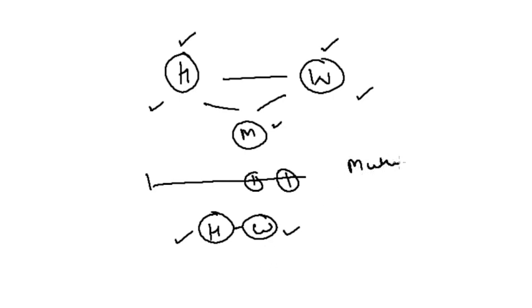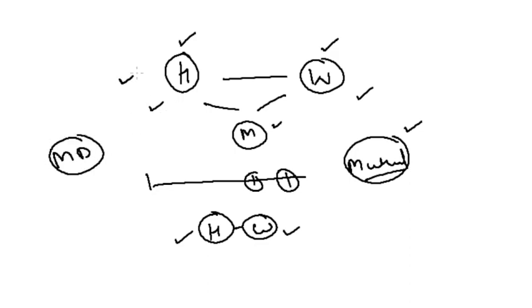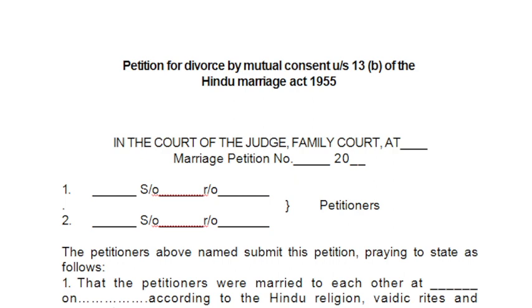So they decided mutually to get divorce. There is not a fault of a single party. This is a different kind of situation. We are talking about mutual divorce, where both husband and wife have agreed to take divorce. So we are going to consider that.